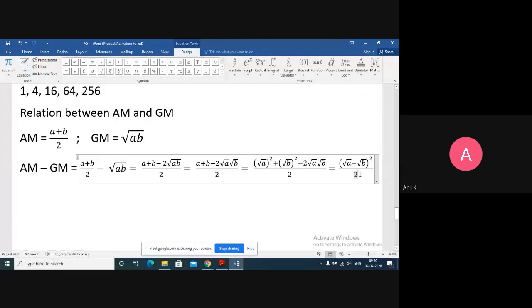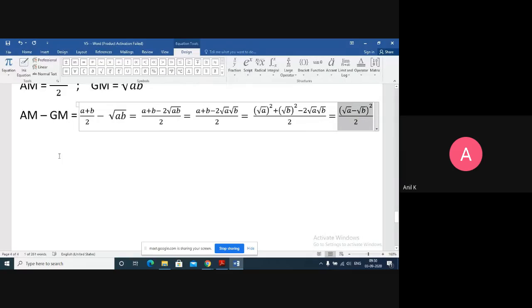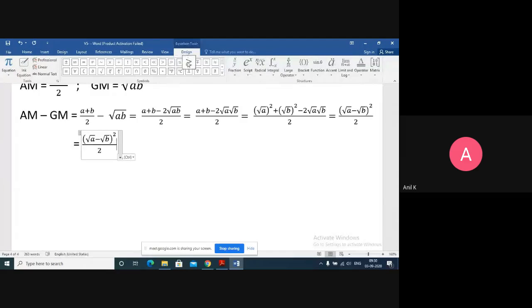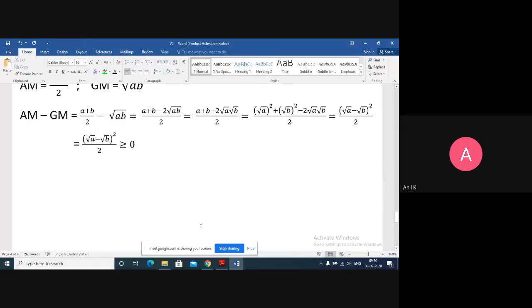This is our geometric mean. Can I say this number will always be positive? What do you think? Root a minus root b whole square upon 2, can I say will always be a positive number? Everyone agree? Or anyone has any objection? Say this is always greater than or equals to 0.